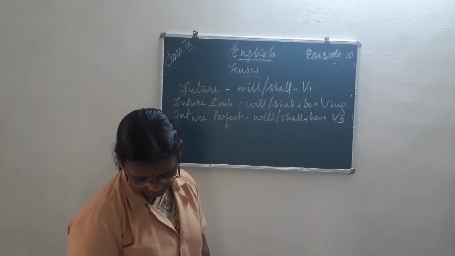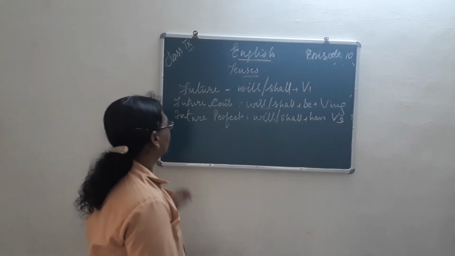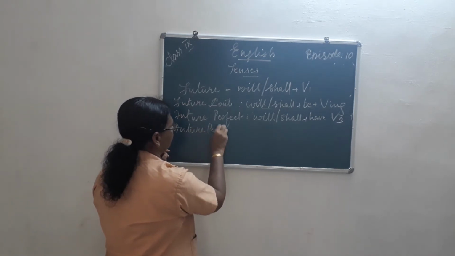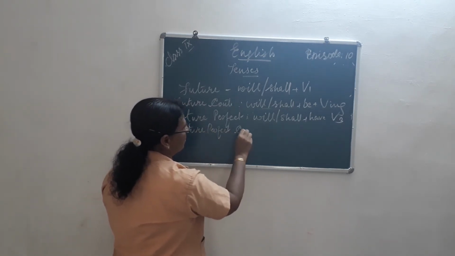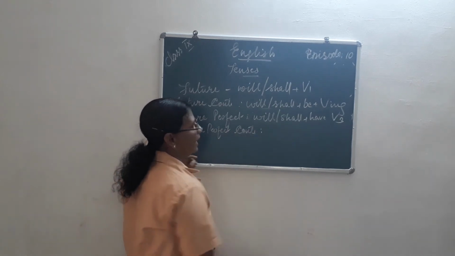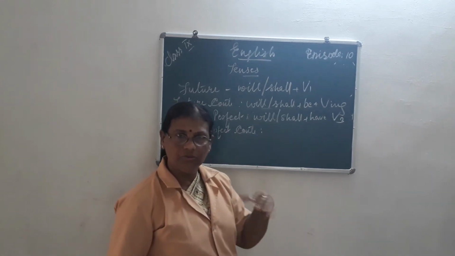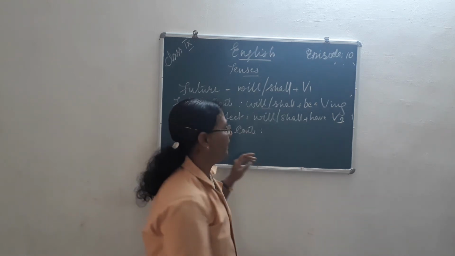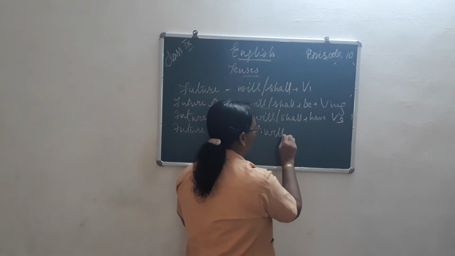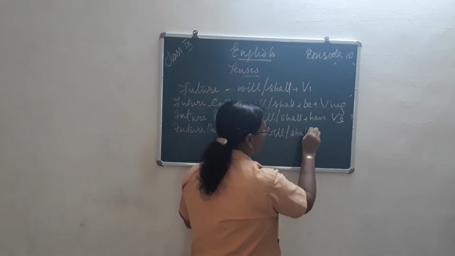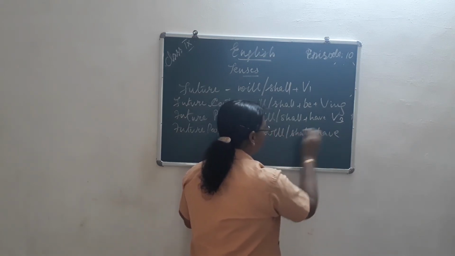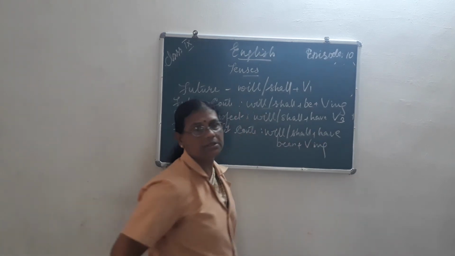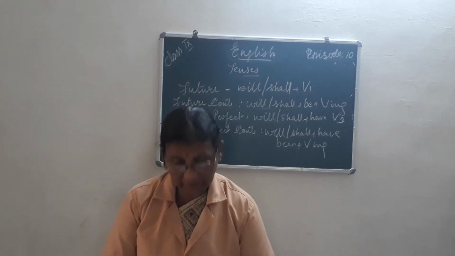Now coming to the fourth one, that is future perfect continuous. So what we have already started, and tomorrow sometime we will be starting something and still it will be continuing, isn't it? So will or shall plus have been plus verb ing. Clear to you? Have been plus verb ing.